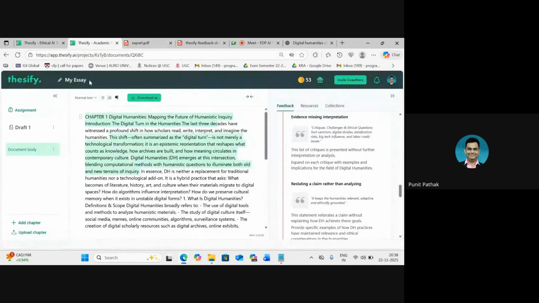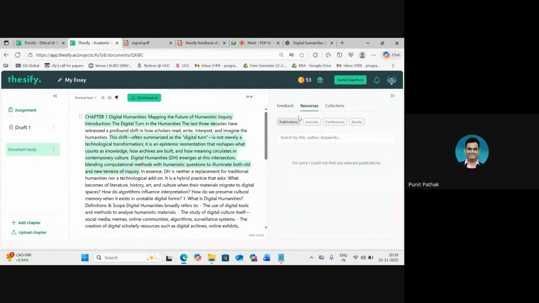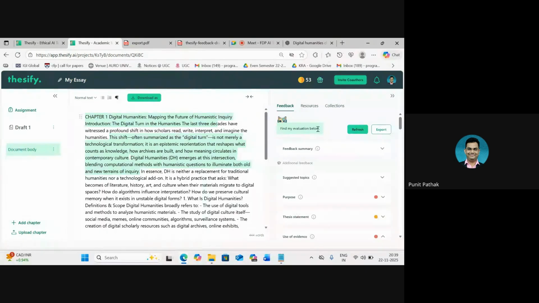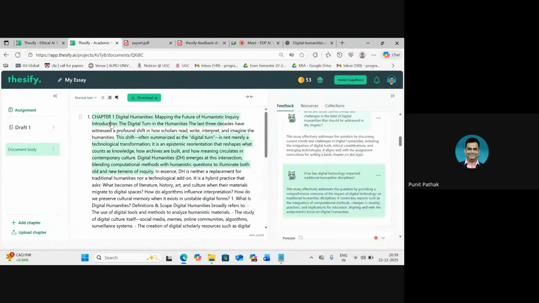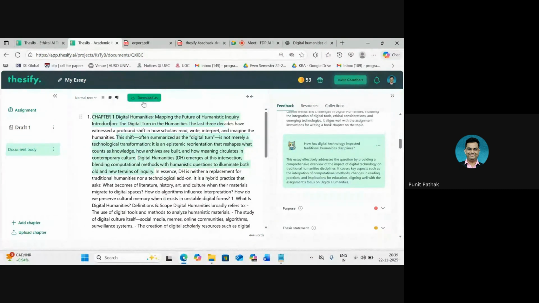So this is the next tool in a nutshell, which is called Thesify. We can try it out and see what kind of output we are getting. Again, at least it will give us some general direction to work in. And if you want to regenerate it, we can click on refresh. It will regenerate the output, give it a deeper analysis, or a second analysis, and will give us some ideas to work with. So this is the second platform for today.